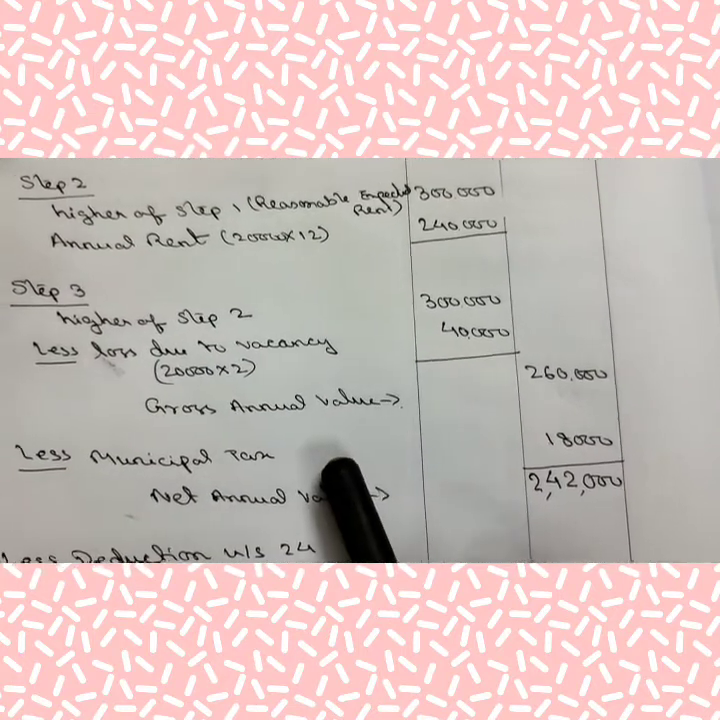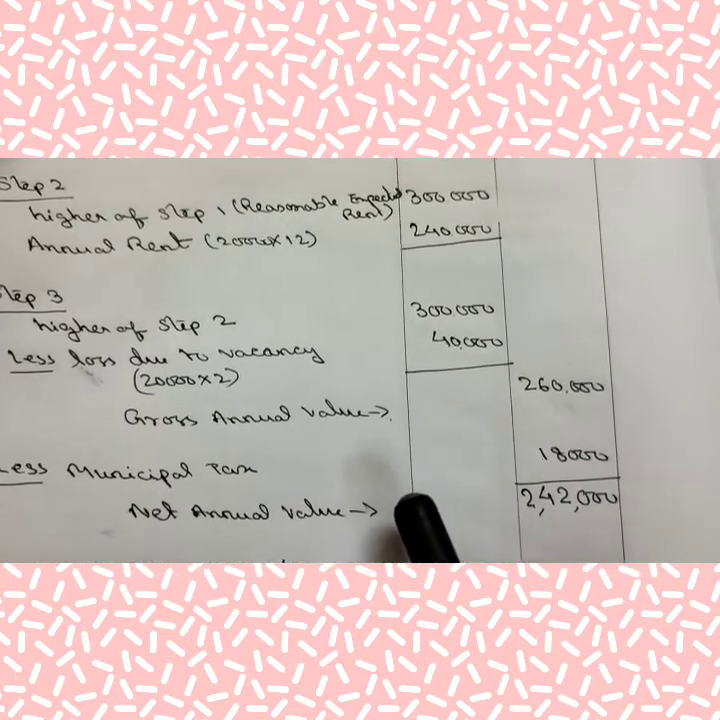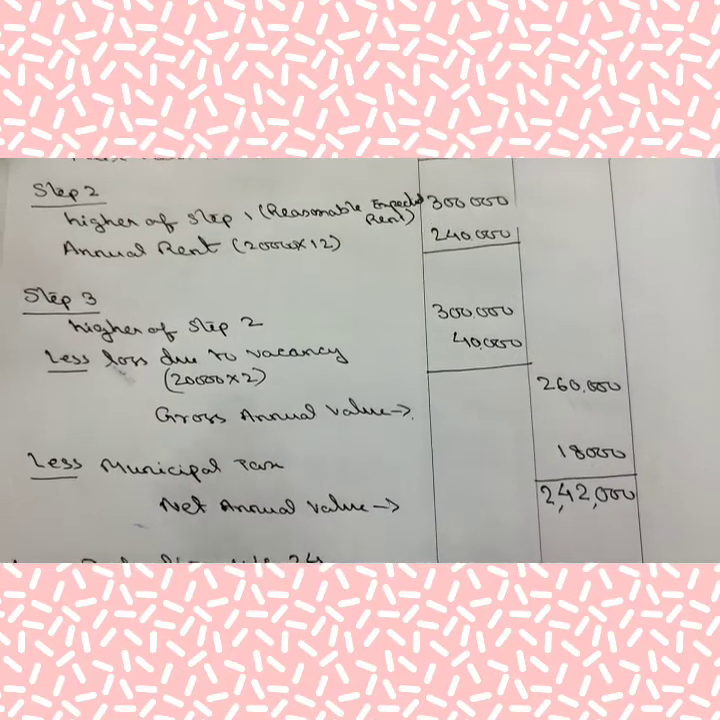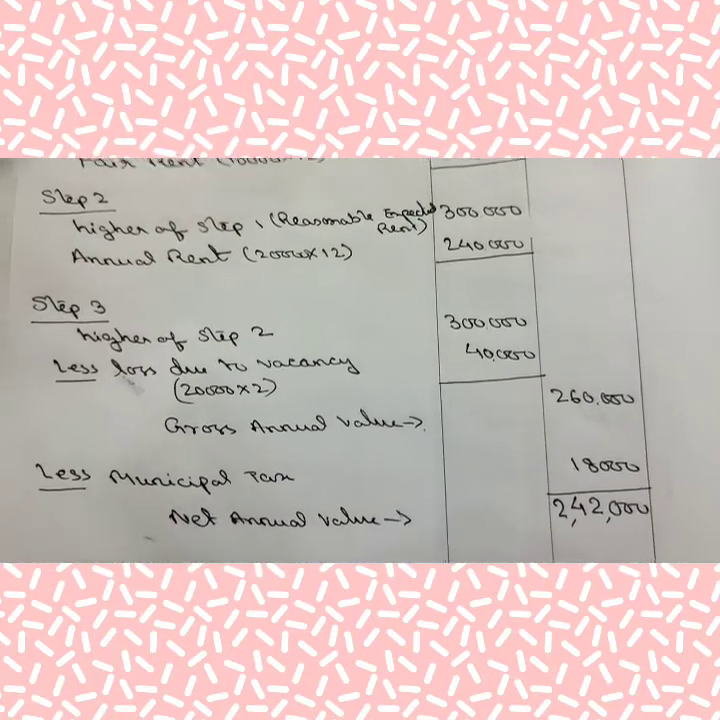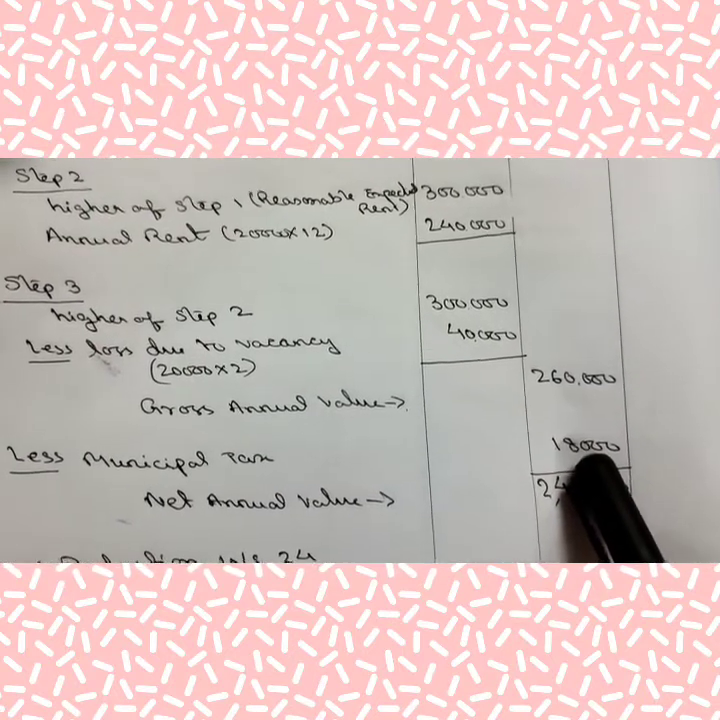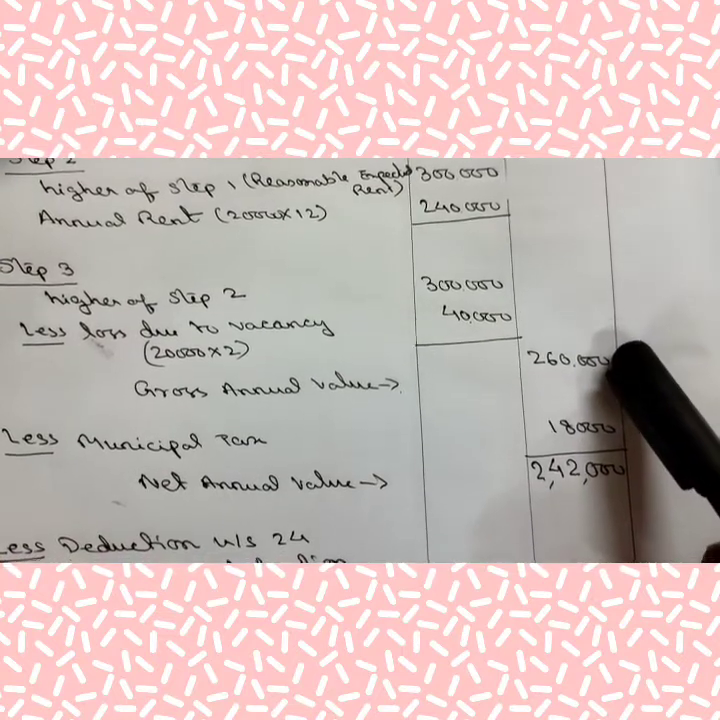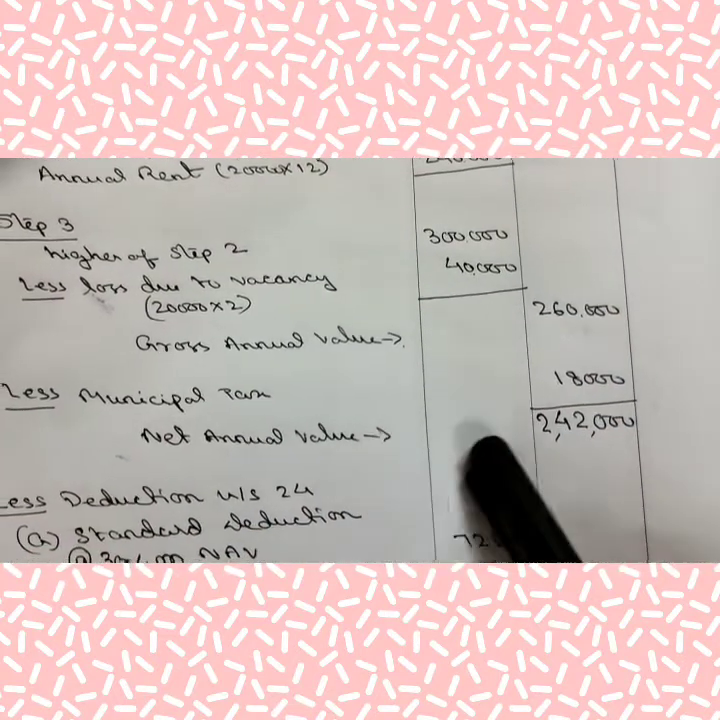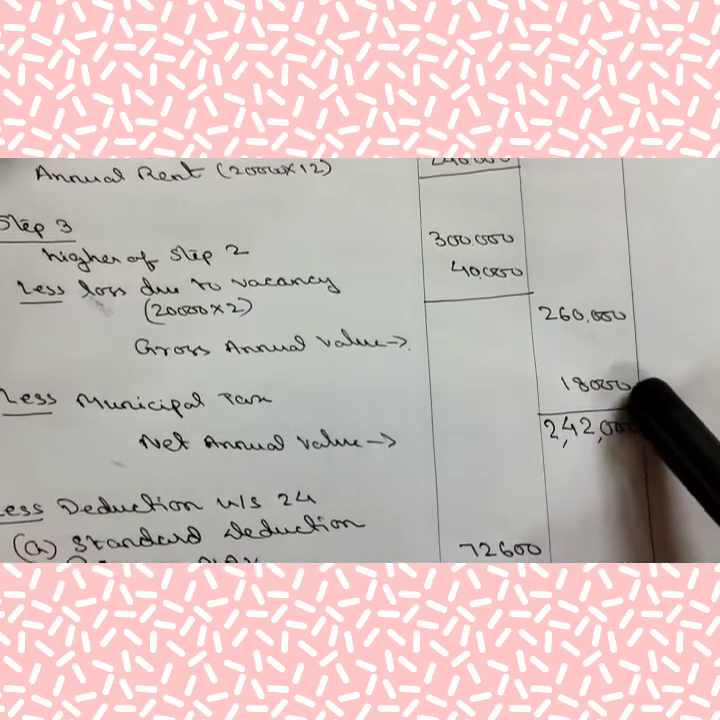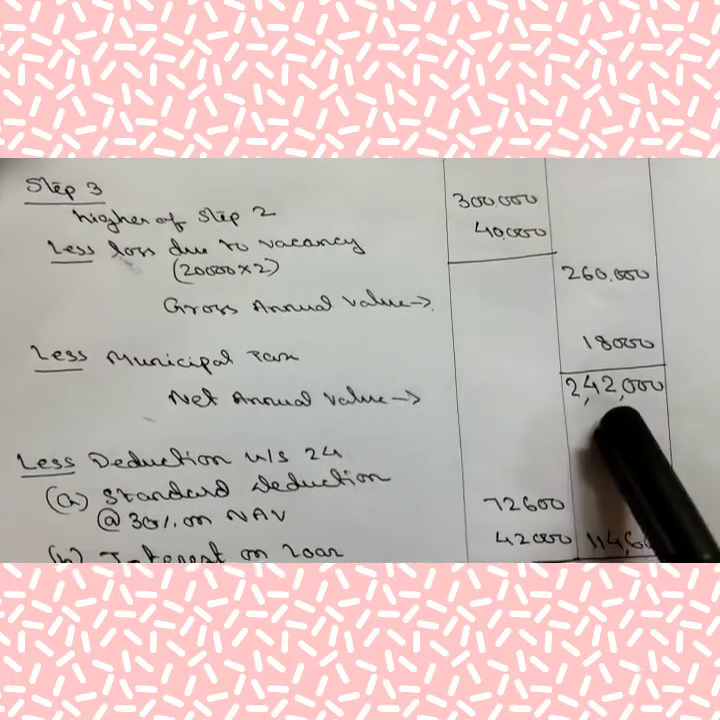Now the municipal tax. Municipal tax given in the question is 18,000 and paid. It is not mentioned who paid. You have to assume that it is paid by the owner, and so it is an allowable deduction. Deduct this municipal tax from the gross annual value. You will get net annual value. From 2,60,000, I am deducting 18,000. This is 2,42,000. This is your net annual value.